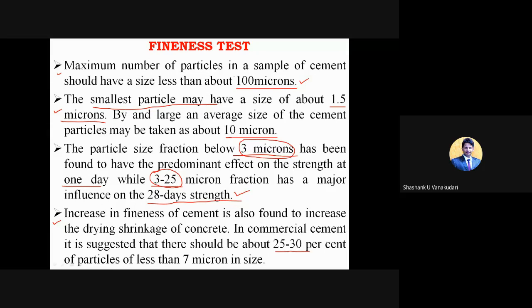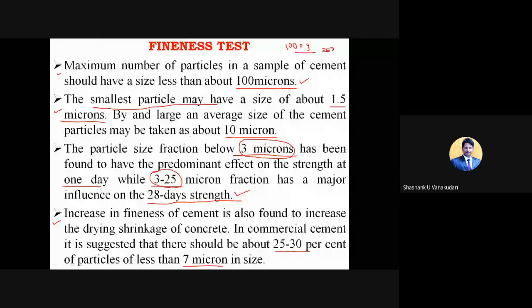So at least when you are using 1000 grams of cement, in this 1000 grams of cement, at least 25 to 30%, around 250 to 300 grams of the cement should be of size less than 7 micron. They have suggested this in commercial cements like Birla A1, JK Cement, and so many other brands, Ultratech.